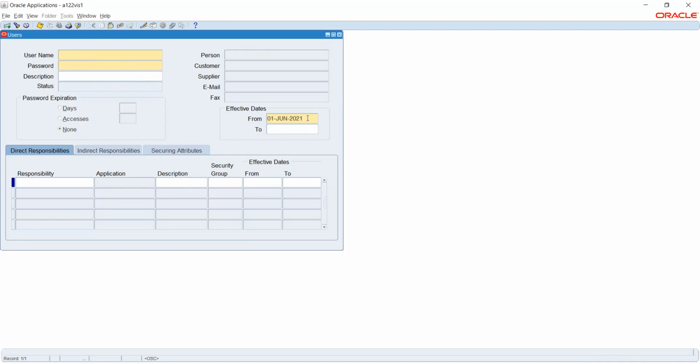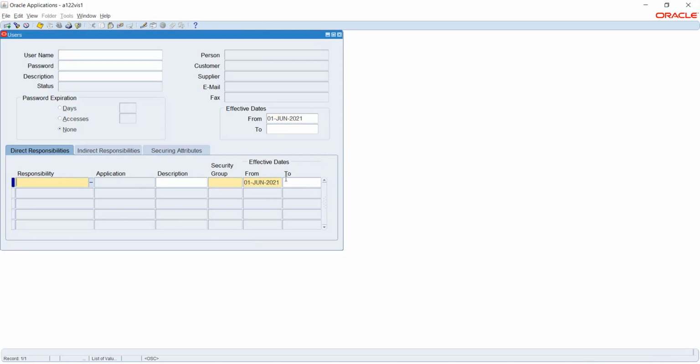Let's say I don't want this user to be active. I'll give the to date as today. Basically, I'll end it so that this user will not be able to access this login. And here I will attach the responsibility that I created in the earlier step. I had one doubt, sir.